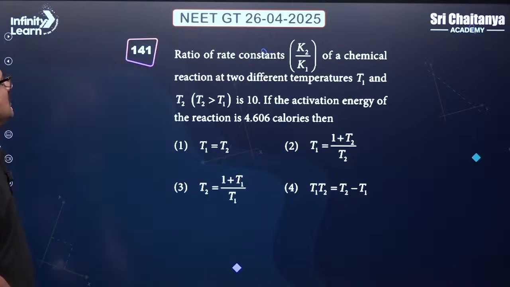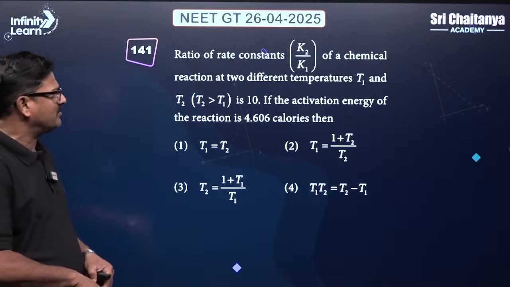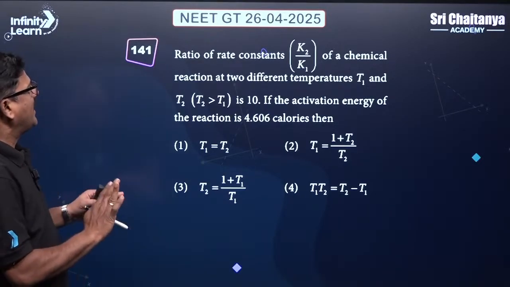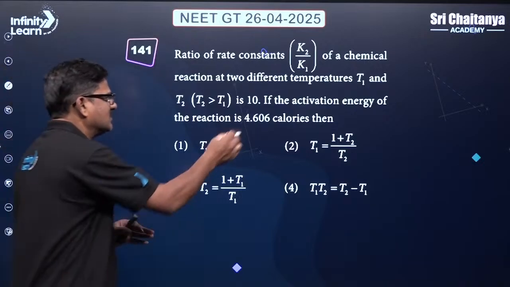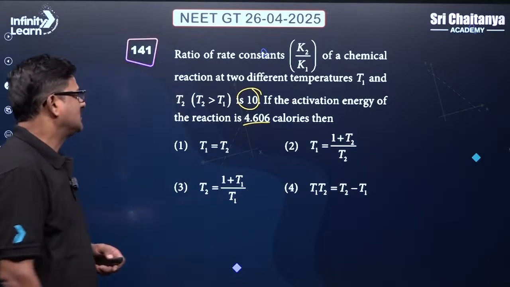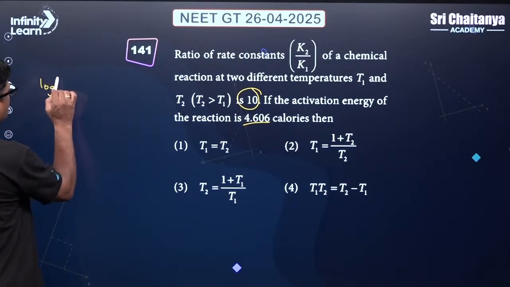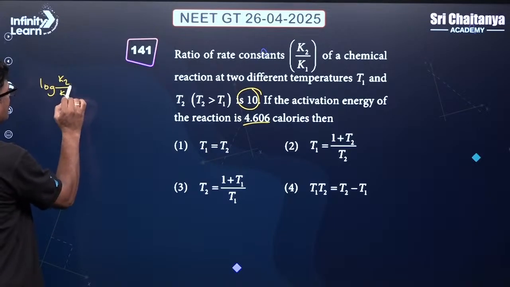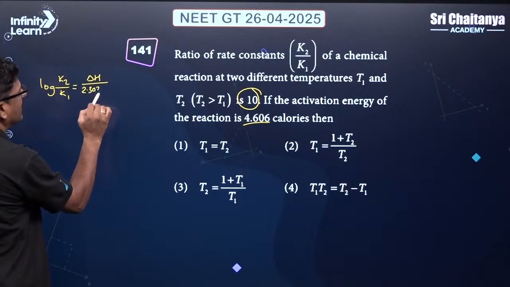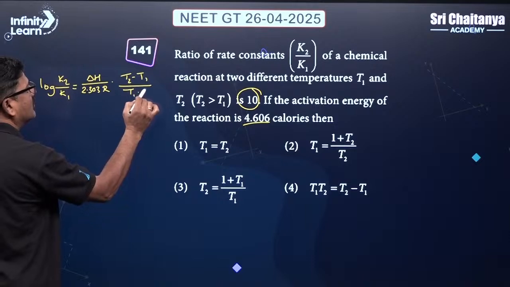Dear children, one more. The ratio of rate constants K2 upon K1 of a chemical reaction at two different temperatures T1 and T2 are given. T2 is greater than T1. And the ratio of rate constants is given as 10, if the activation energy is 4.606 calories, then what is the relation here? Log K2 by K1 is equal to delta H upon 2.303 R and log T2 minus T1 upon T1 dot T2.